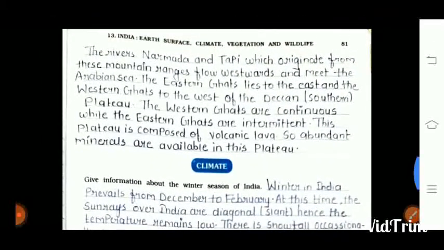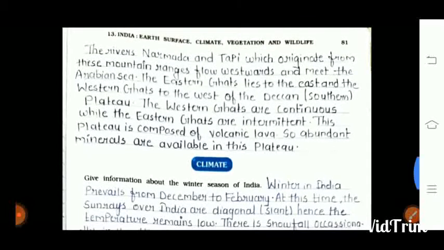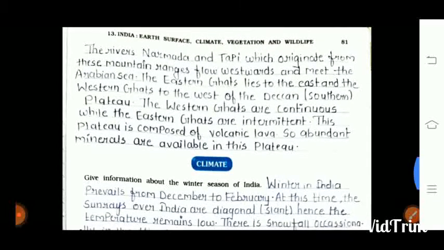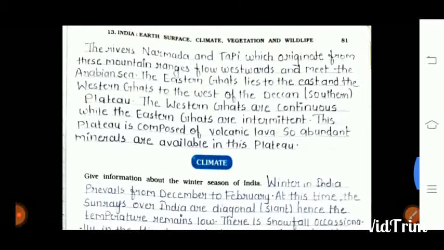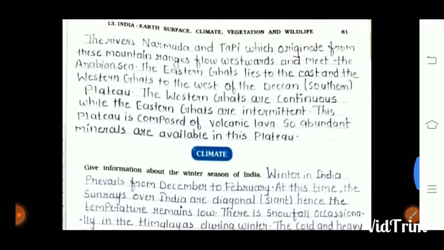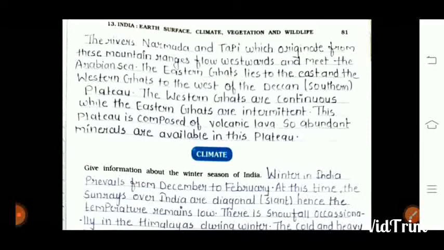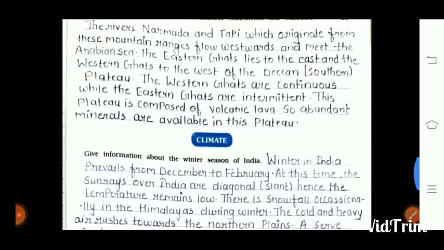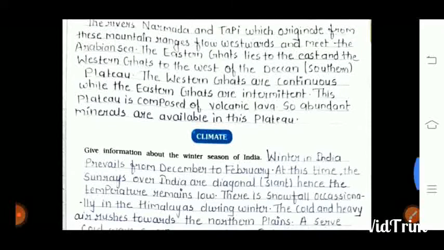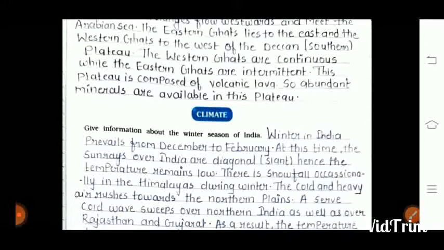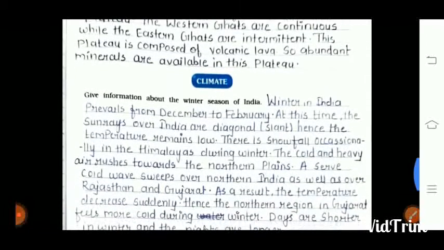The rivers Narmada and Tapi, which originate from these mountain ranges, flow westwards and meet the Arabian Sea. The Eastern Ghats lie to the east and the Western Ghats lie to the west of the Deccan Plateau. The Western Ghats are continuous while the Eastern Ghats are intermittent. This plateau is composed of volcanic lava, so abundant minerals are available in this plateau.